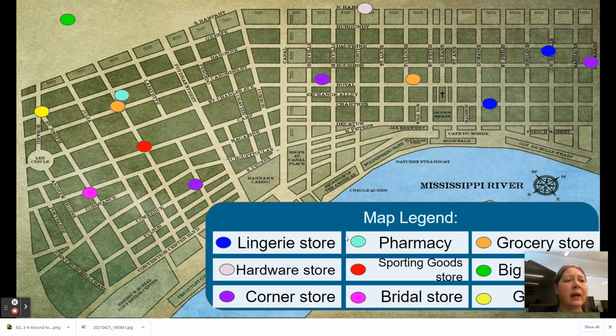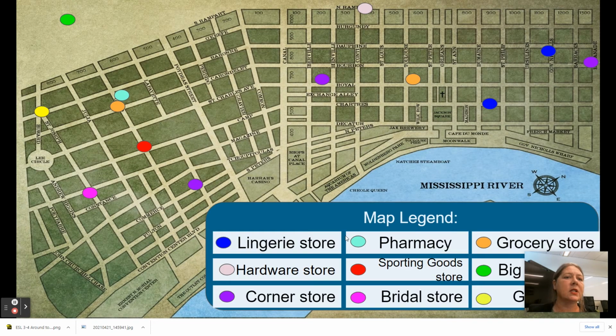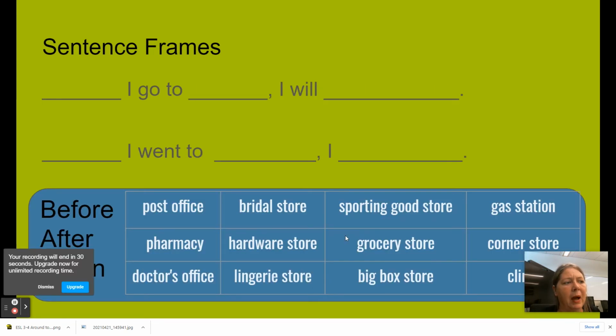And there's also a map of the French Quarter where we put in some of these locations, and you can use them to describe directions, to say he should go here first, and then after he goes to the grocery store at 9, he will go this direction to go to the bridal store. So you can use that to form some sentences. Use the map to do that, and we'll have that little bit of map in the quiz also. And then, of course, there's some basic sentence frames for you.